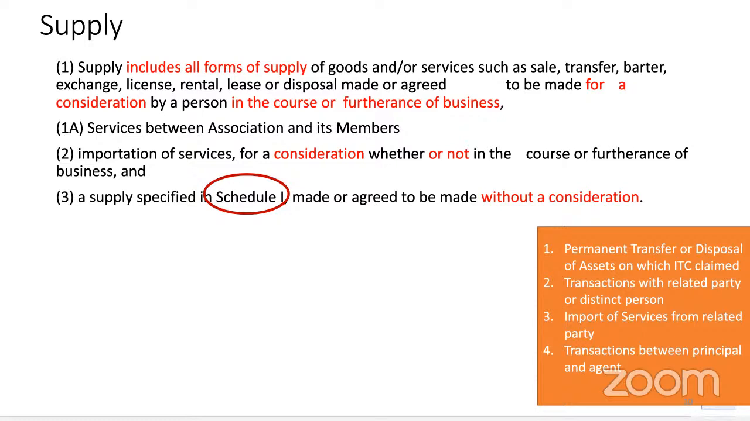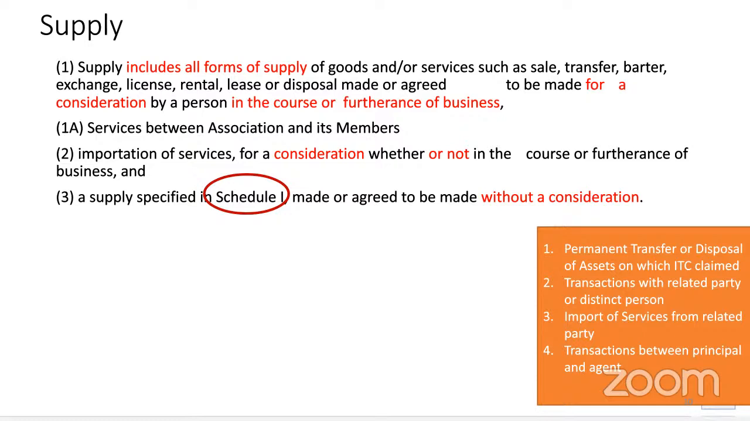Okay. So now, if I give anything free on which I have claimed the input tax, then I am required to pay output tax under the schedule. Right? Okay. Next, transaction with related parties or distinct person.